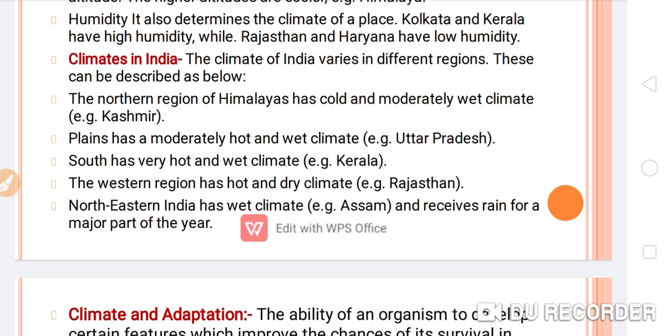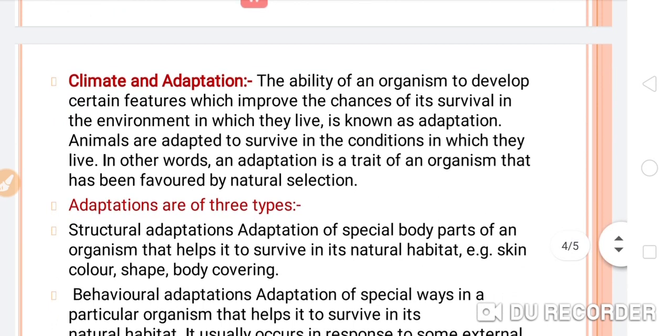So in India we have seen different areas having different climatic conditions. Now next, climate and adaptation. Those people who are living in these different climatic conditions, how are they adapting to those climates? This is known as adaptation according to the climate. So let's see, students, what is climate and adaptation?